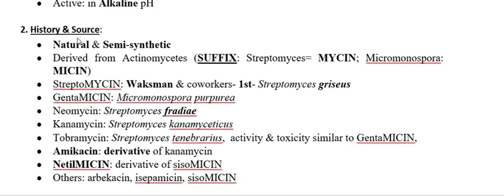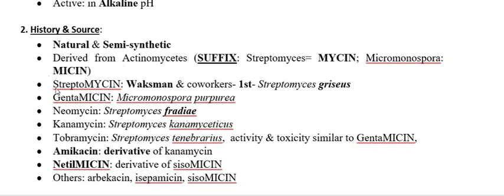Now we go through the classification. On the basis of isolation, the aminoglycoside group is divided into two groups: natural aminoglycosides and semi-synthetic aminoglycosides. Natural aminoglycosides, as I mentioned earlier, are isolated from actinomycetes.